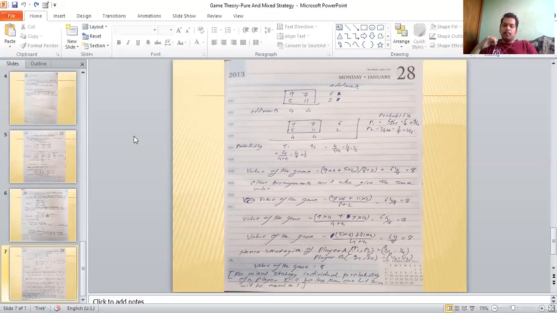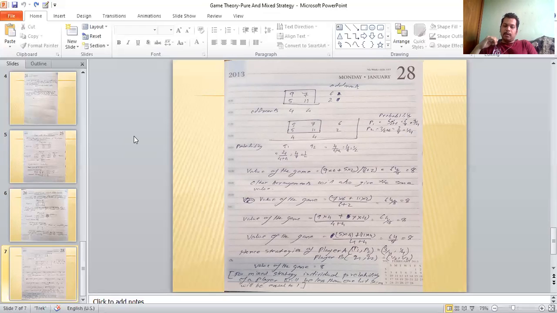Now moving on to the columns, the probability of Q1 is 4 by 4 plus 4, that is 4 by 8, that is half, and Q2 is 4 by 4 plus 4, that is 4 by 8, equal to half. So these are the corresponding probabilities: for P1 it's 3/4, for P2 it's 1/4, for Q1 it's 1/2, and for Q2 it's half. Now we'll go to the value of the game.